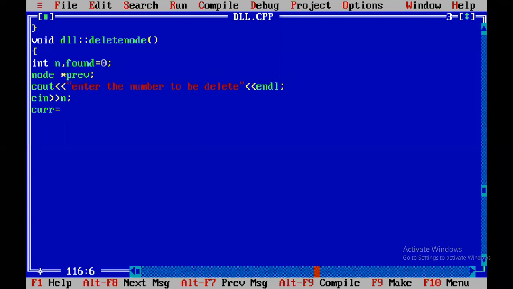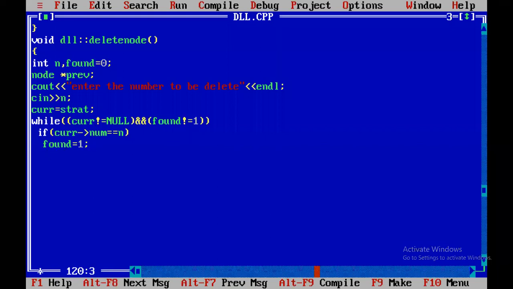Current equal to start. While current not equal to null and found not equal to 1: if current arrow num is equal to n, found equal to 1.